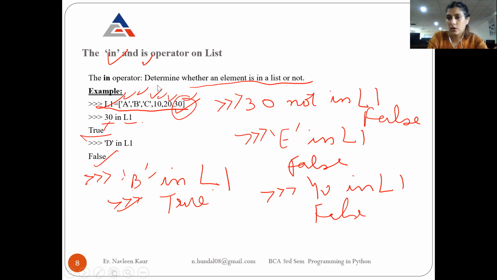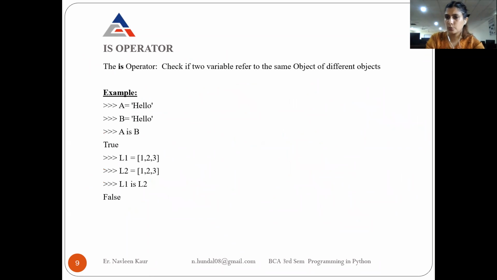So this can be used with both strings and integers. Okay, suppose first of all, let's check the use of the is operator. It checks if two variables refer to the same object or different objects. So let's take the example of a string first.